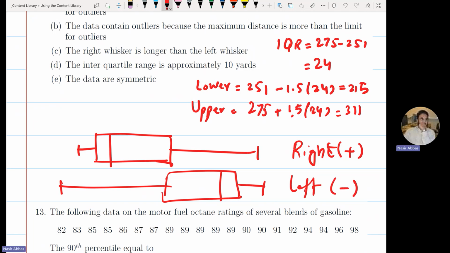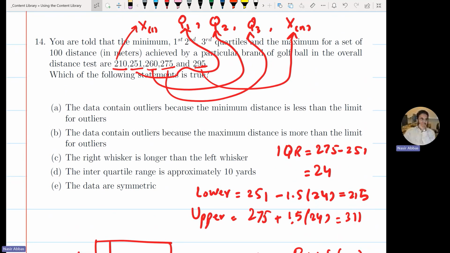So you can check the distance. Let's go back: the distance between Q1 and Q2 is 9, and the distance between Q2 and Q3 is 50. This seems skewed to the right, not symmetric. Slightly skewed to the right.